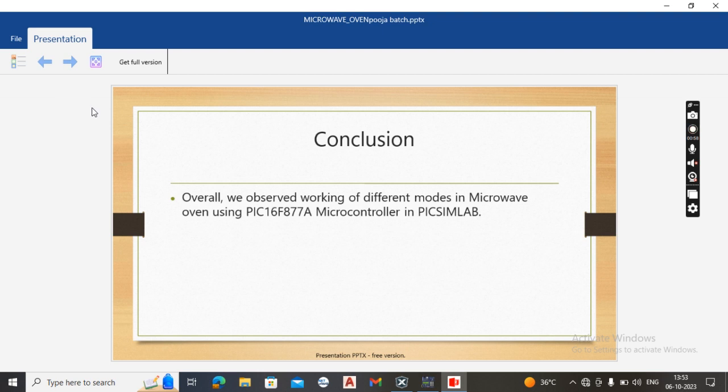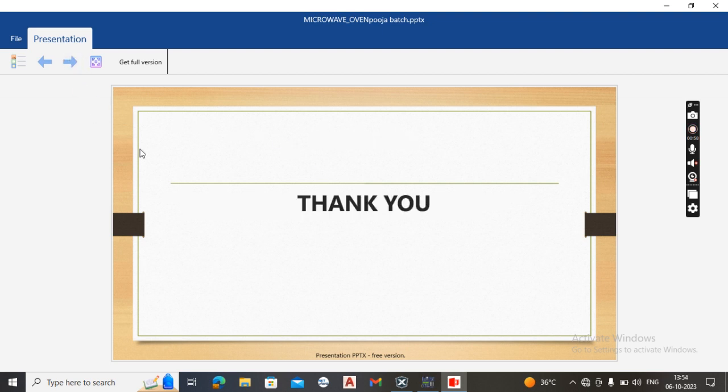In this Emertxe internship, we can learn different modes of the microwave oven under the project of microwave oven and the development of the code in the PIC16F877A microcontroller in PICSIM lab. Thank you.